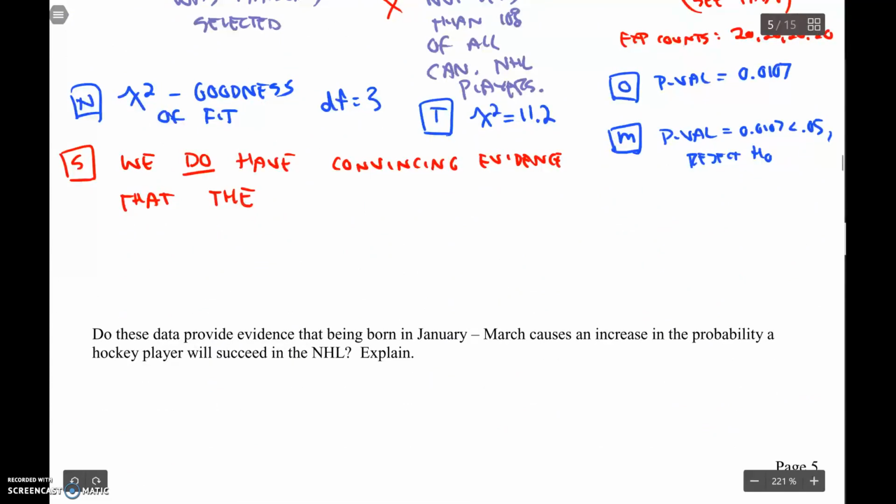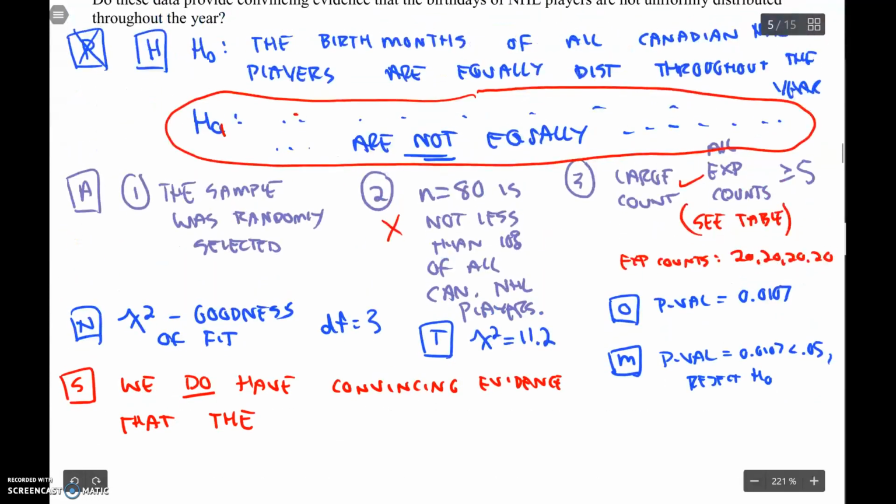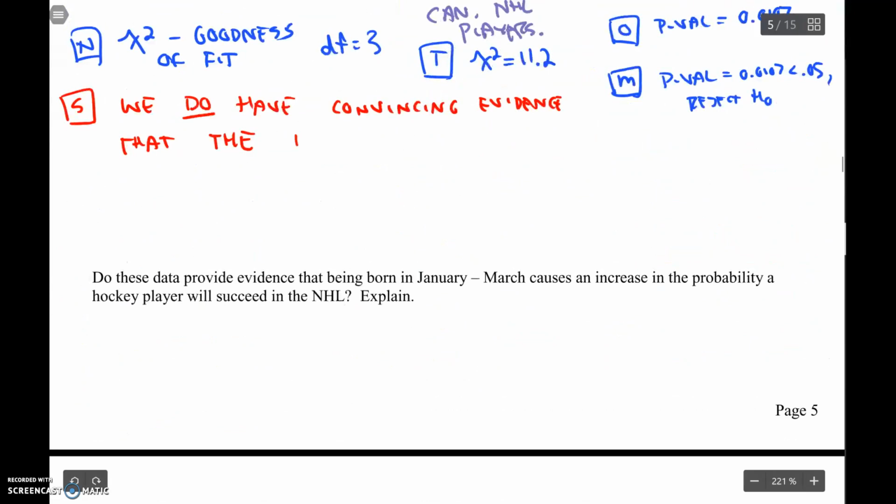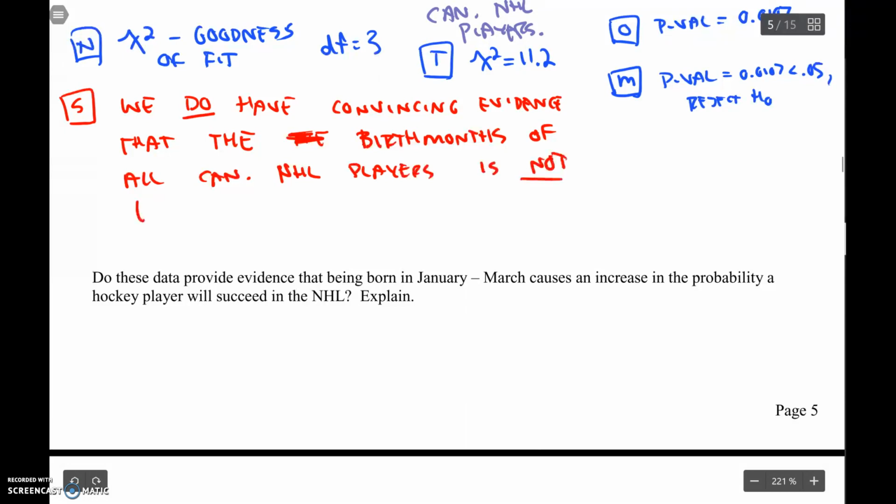That the, what was it again? The birth months of all Canadian NHL players is not equally distributed throughout the year.